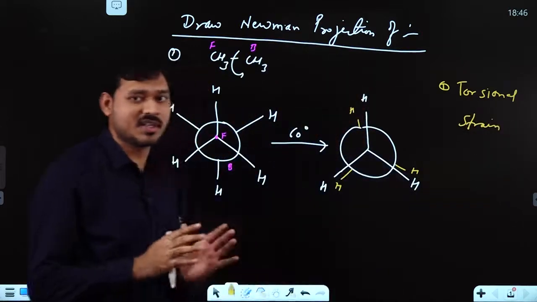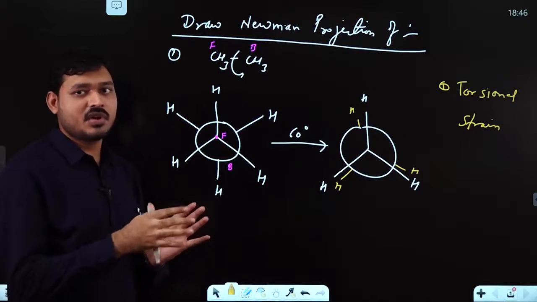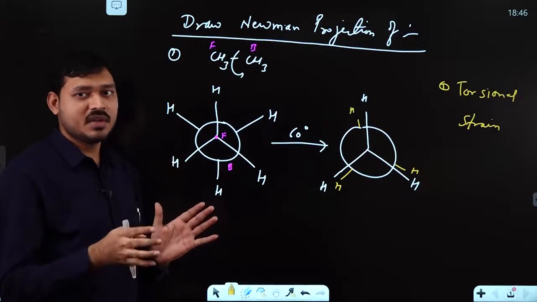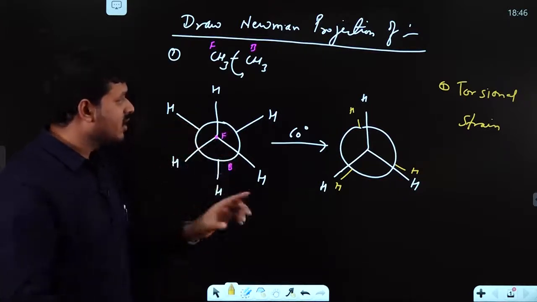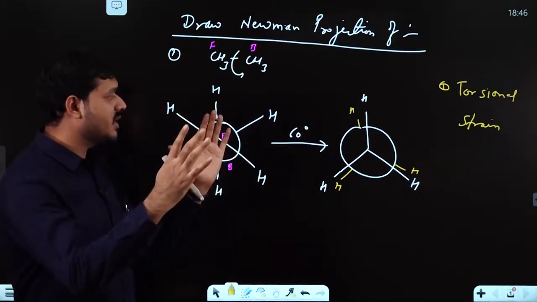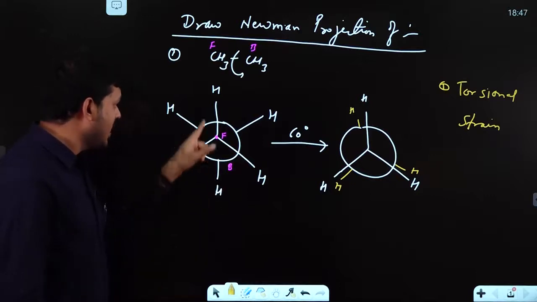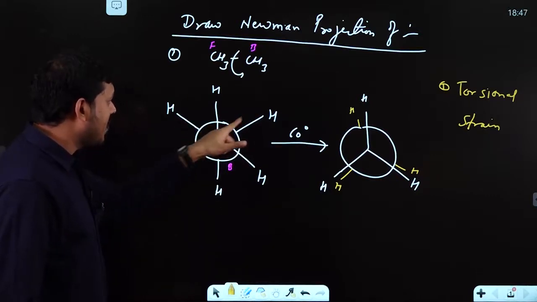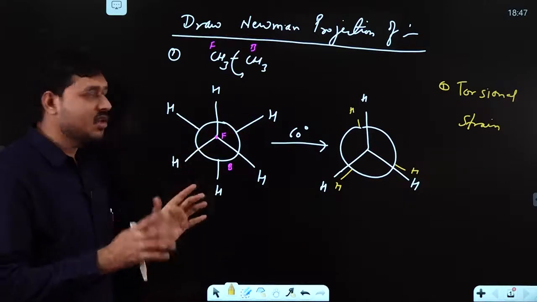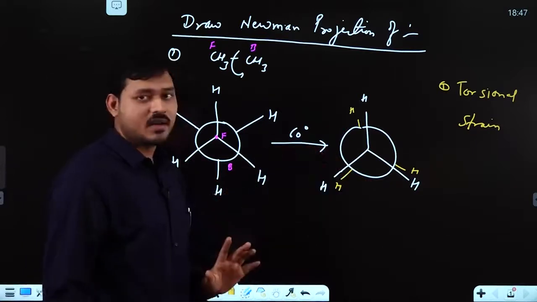So what do you mean by torsional strain? Torsional strain arises in a compound due to electronic repulsion of two bonds having 2 electrons each in front of each other. If this bond and this bond are in front of each other, parallel to each other, you can simply understand they will have torsional strain. Here they are not parallel or in front of each other, so there is no torsional strain. The strain here is very small, but here it is maximum. Clear? First point.